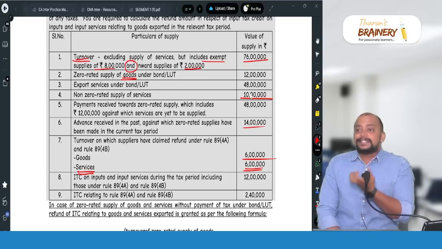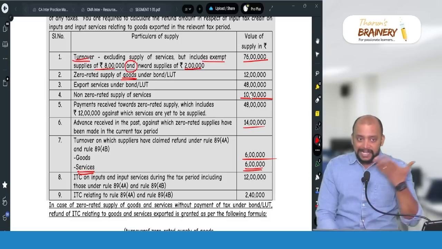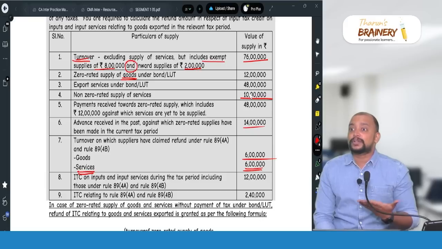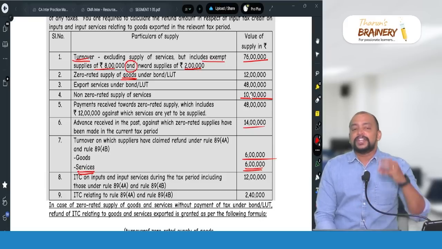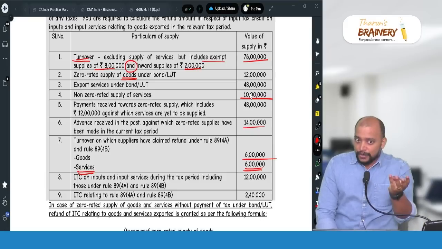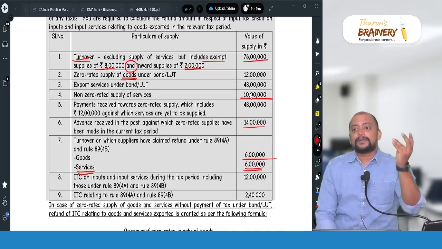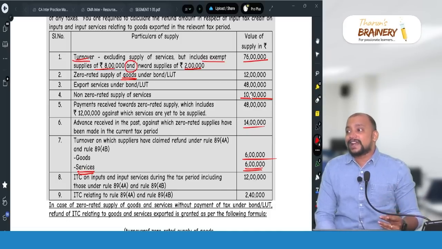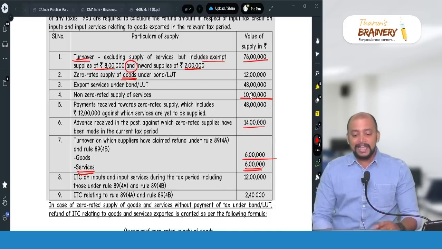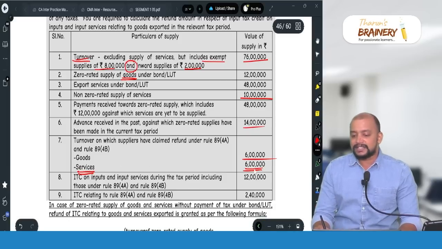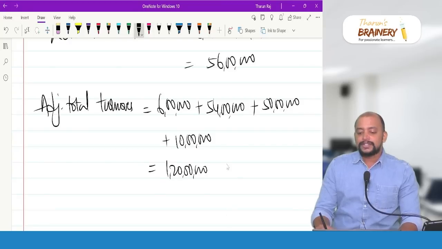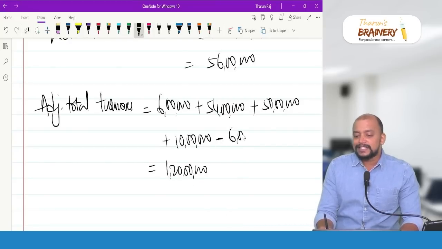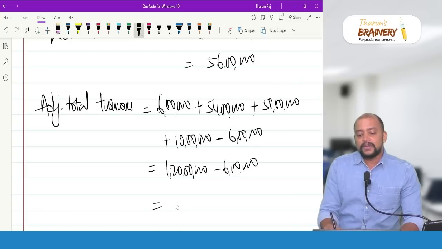Because adjusted total turnover meaning is, concentrate, we need to take zero rated, non-zero rated minus turnover under 89, 4A, 4B. As they have given services here under 89, 4A, 4B, we need to exclude this. So which means minus 6 lakhs. Therefore, we will be getting 1 crore 14 lakhs.